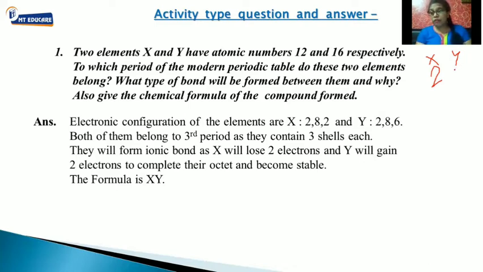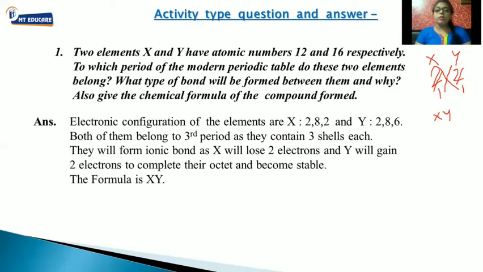So the valency of Y will also be 2. Now can you see both the elements have the same valency? So the same valency will get cancelled, so this is 2 ones again over here. Is this clear? When you crisscross the valency, you will get the formula as XY.